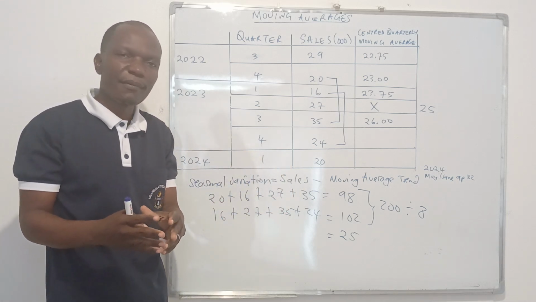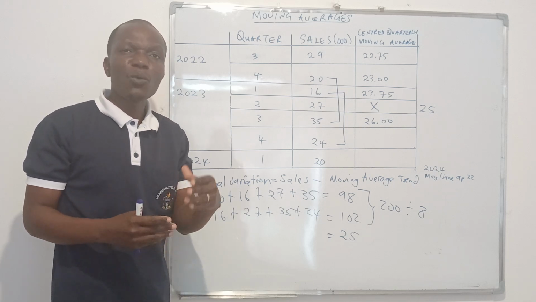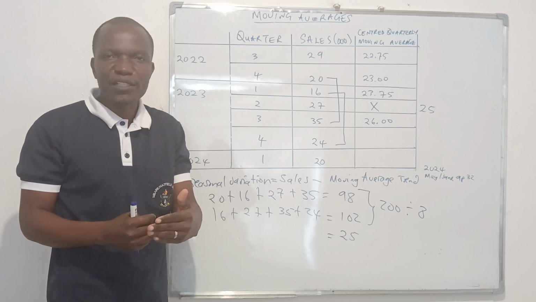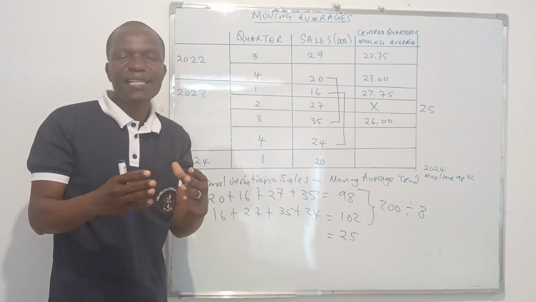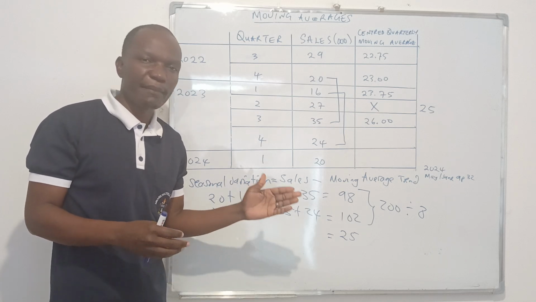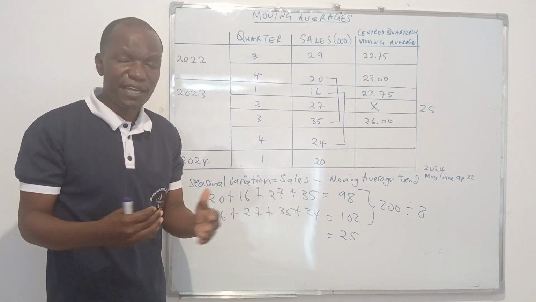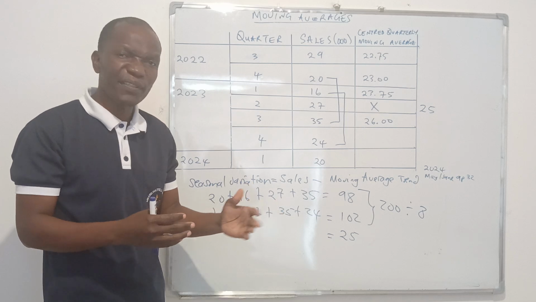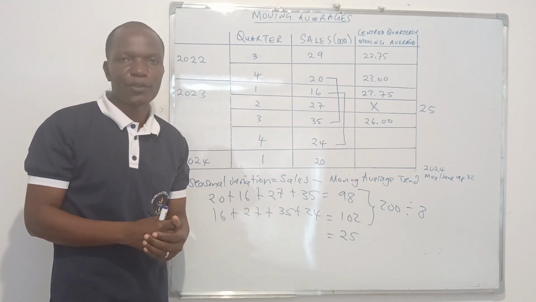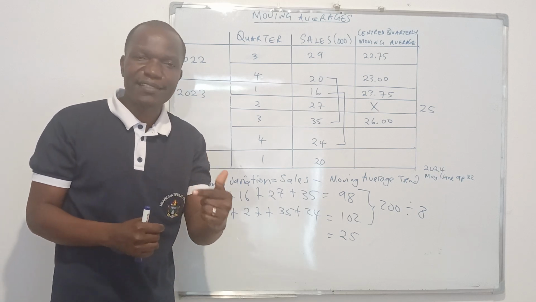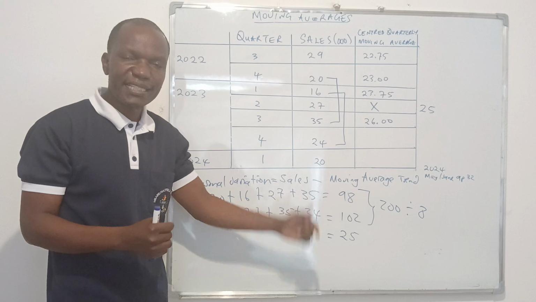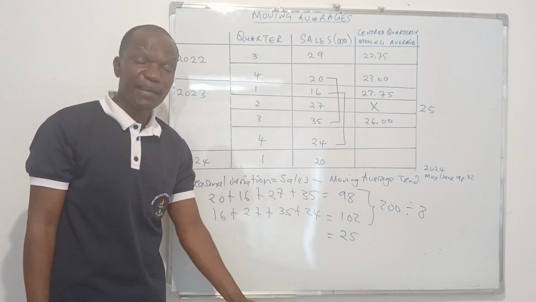Even the HRM, which is the Human Resources Management, they will know also how many workers to employ, depending on how many units are actually going to be sold and have to be produced. This determines the human resources needs of the organization as well. So it's also very important. To the finance department, remember when they do cash flow forecasting, sales forecasts are a cash inflow. So for them to do cash flow forecasting, they need the sales forecast from the marketing department. So it's very important for you to know this.